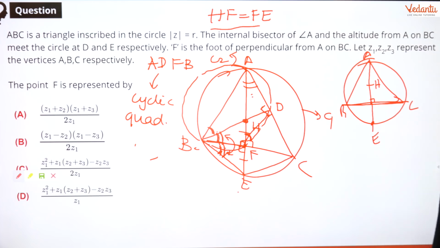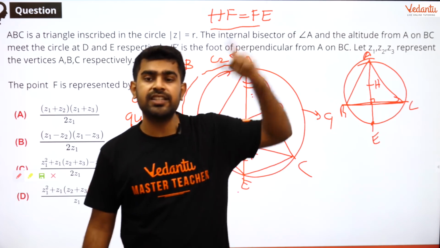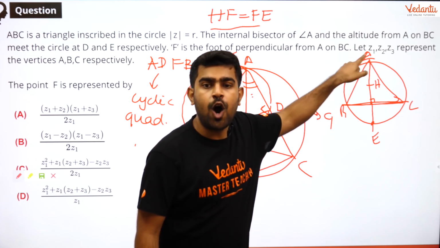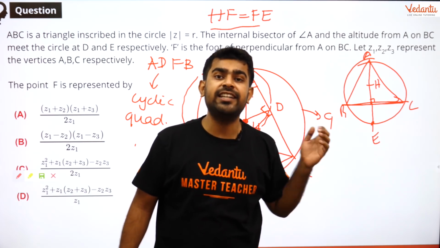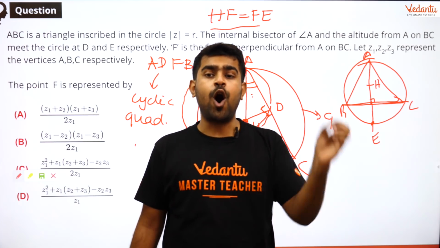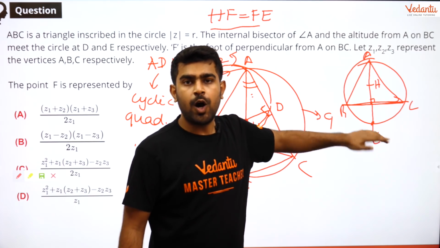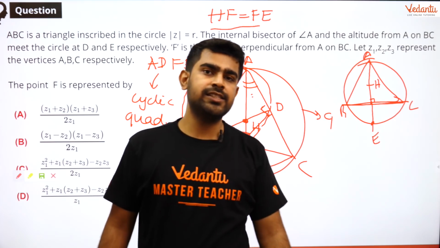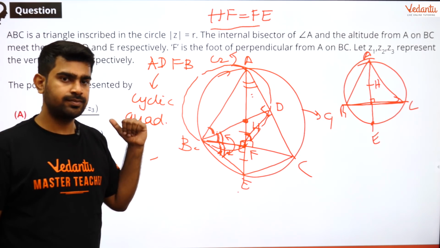Did you guys get it? So if you have a random triangle and draw a circumcircle for that, if you drop a perpendicular from A onto BC and produce it to meet the circle at E, then E is nothing but the reflection of orthocenter H about the line BC. Orthocenter reflection about the line BC. That will be my point E, which is exactly what I proved here.